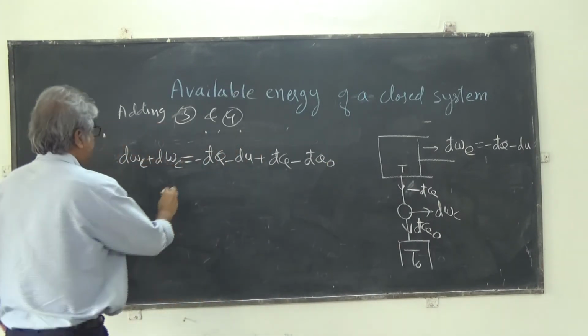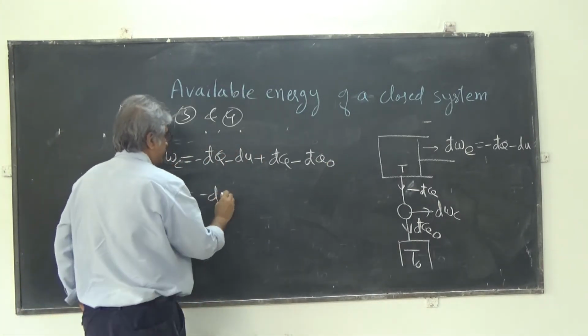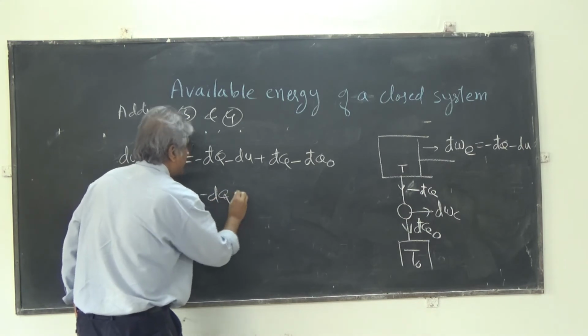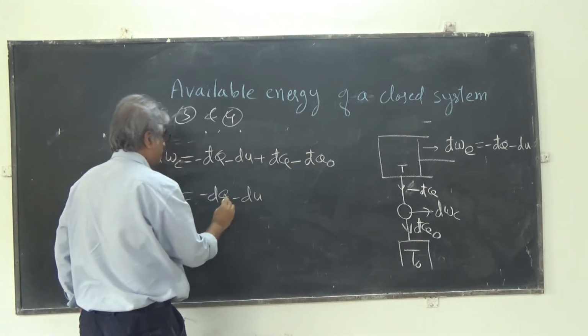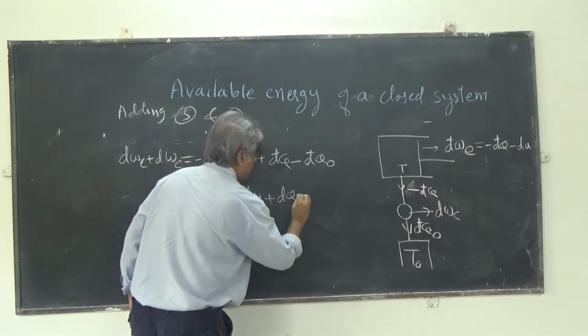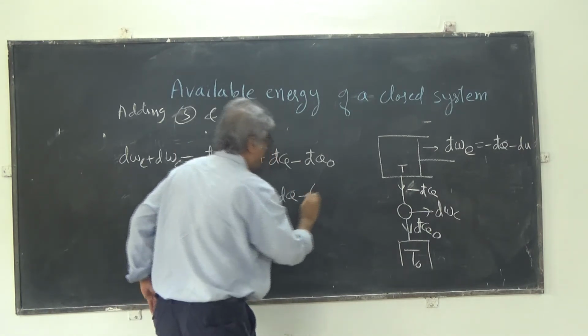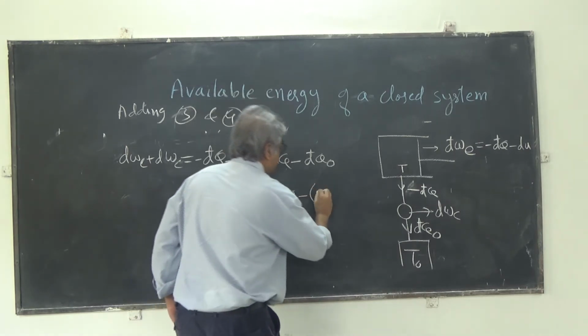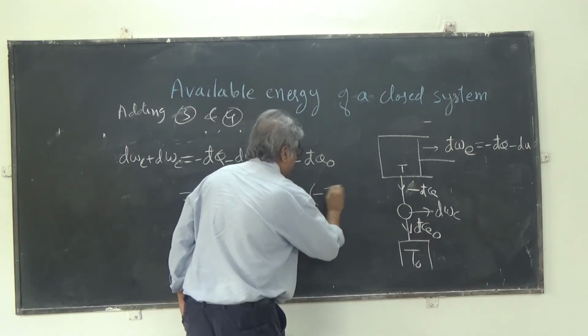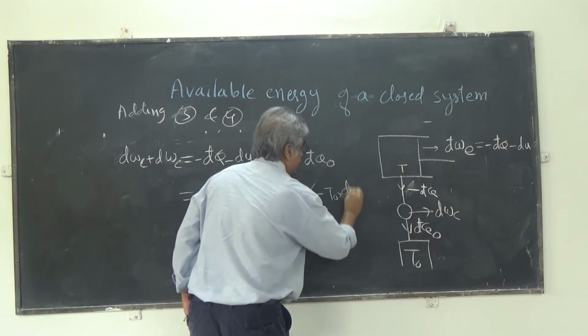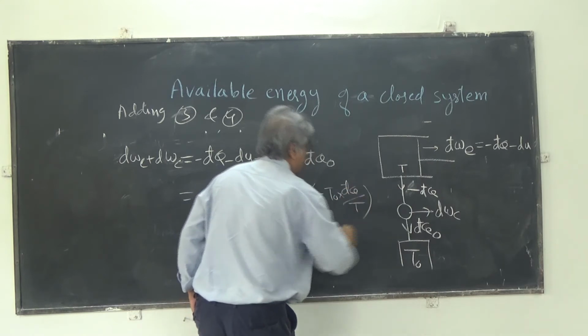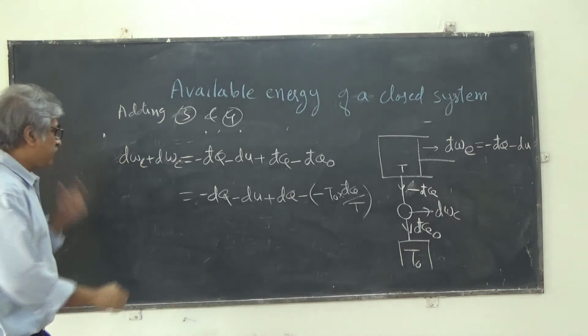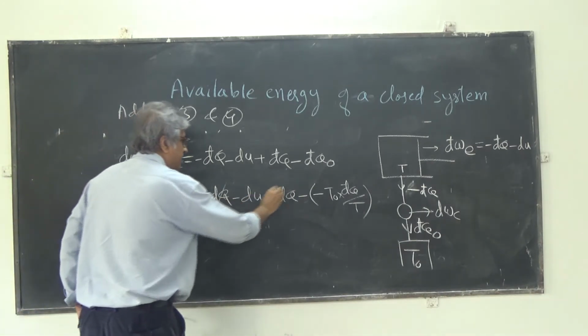And this I am going to write as minus dU plus dQ minus of minus T naught into dQ by T. Now the dQ will cancel.